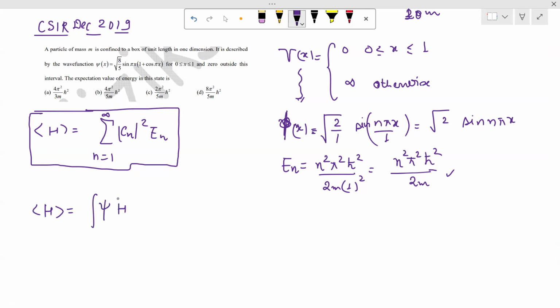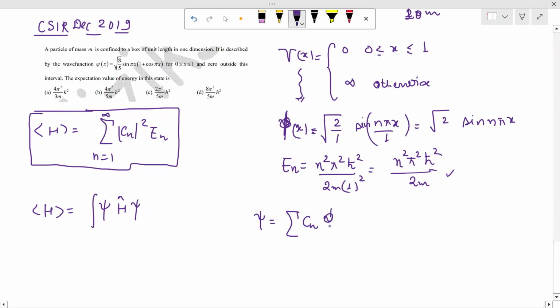psi star H psi. And I know that if my psi can be expressed as a linear combination or superposition of eigenkets, because I know that this is true from the property of completeness of the wave function. Since my eigenfunctions form a complete set, psi can be expressed as the summation Cn into phi n.